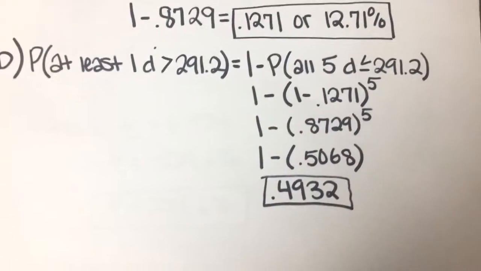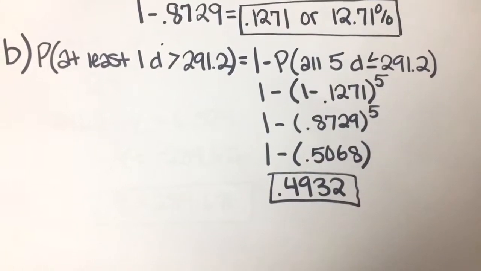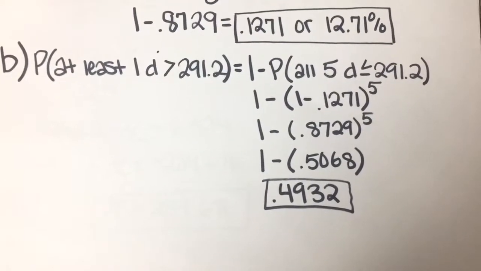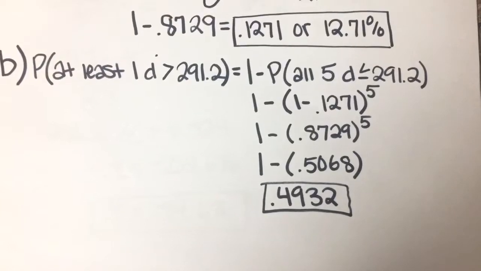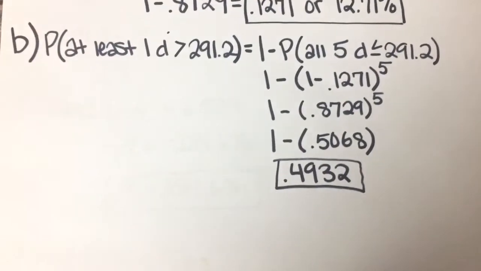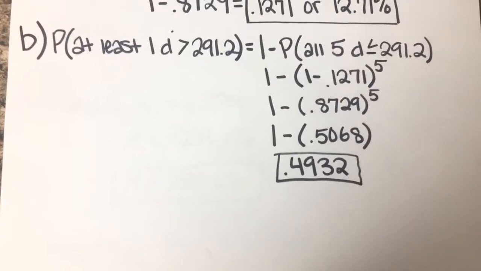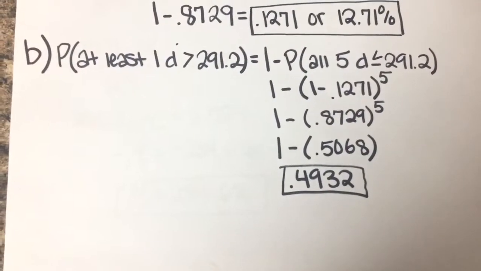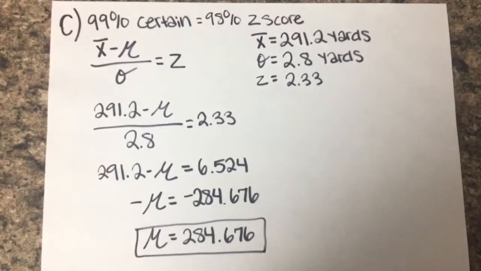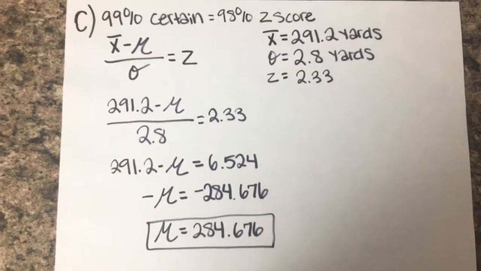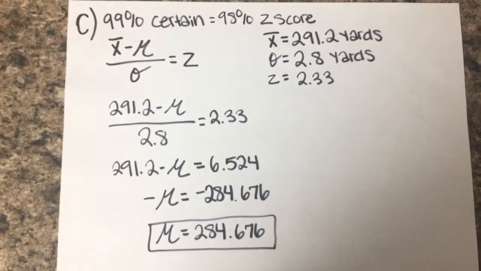So you use that, 0.8729, and you multiply that 5 times since there's 5 balls, and then you subtract that from 1, and you get 0.4932 or 49.32%.